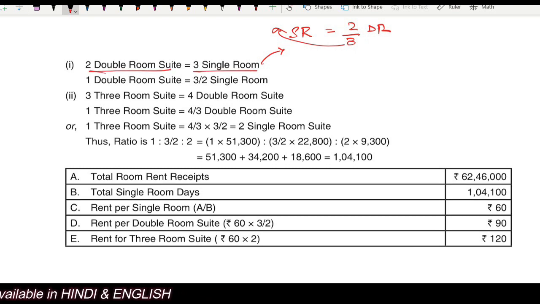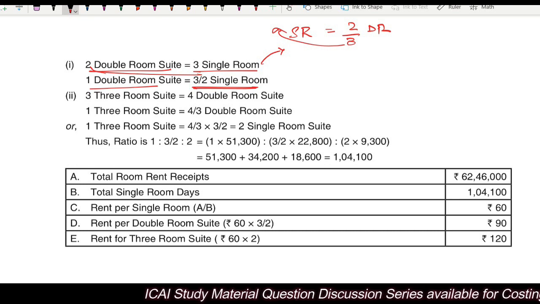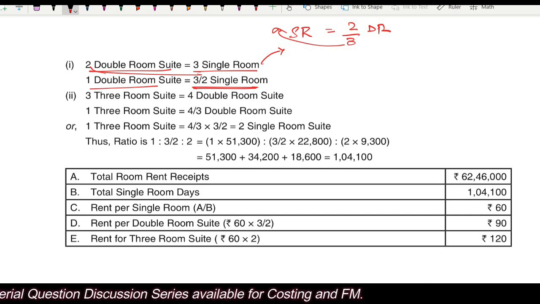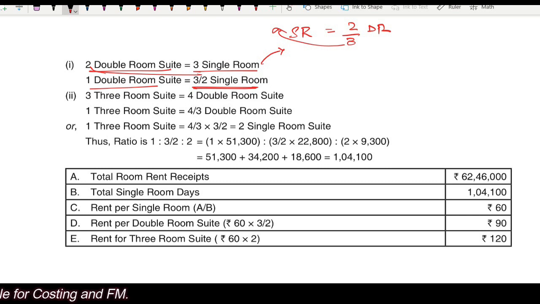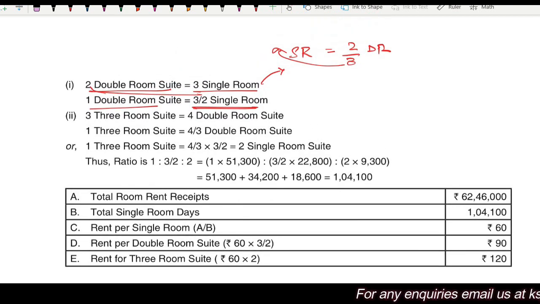Any doubts? No, sir. Then 1 double room, take 2 here: 3 by 2 single rooms. Whatever rent you will earn from 1 double room, the same can be earned from 3 by 2 single rooms. Whatever rent you will earn from 3 by 2 single rooms, the same rent you can earn from 1 double room. Similarly, he says that 3 room suite.